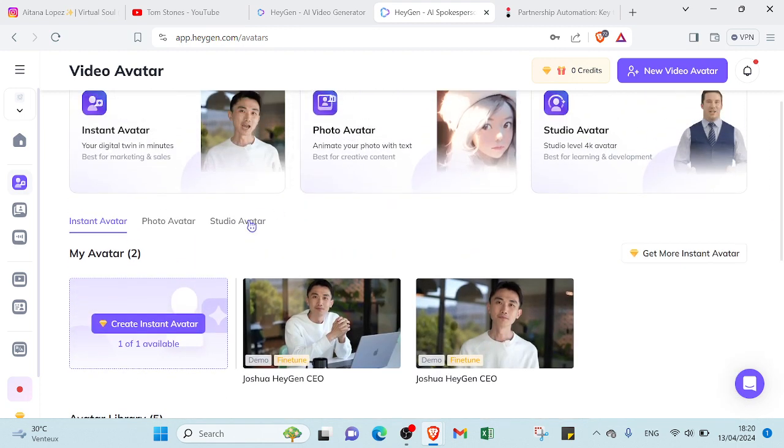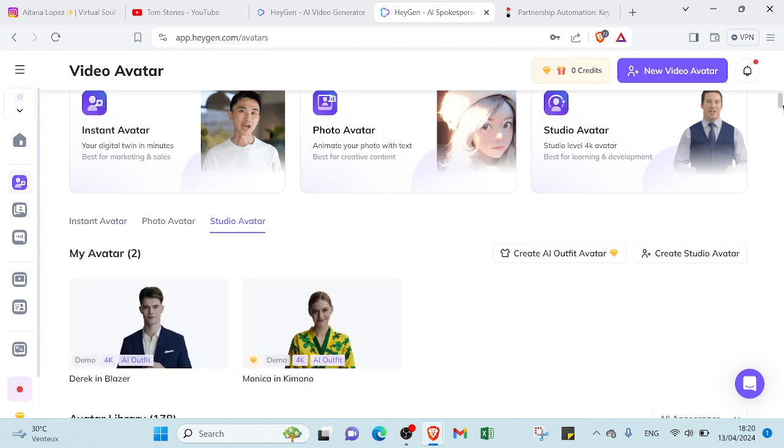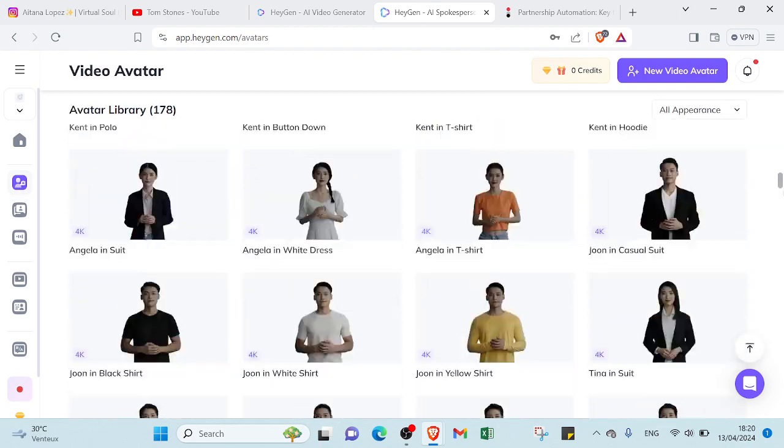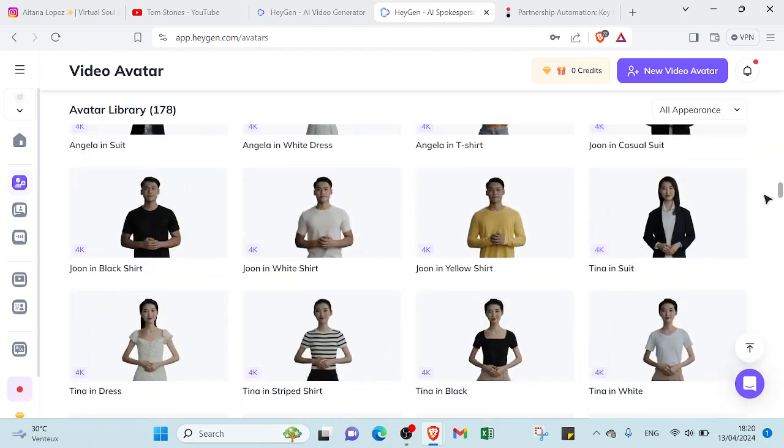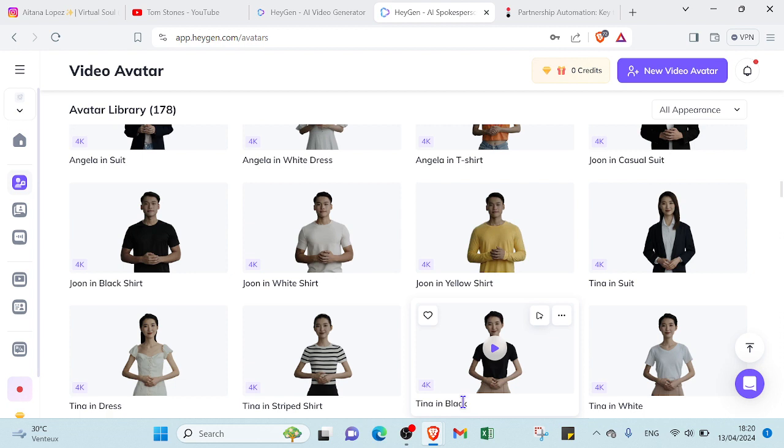For example, let's go to studio avatar to choose an example that we can start with. As you can see here, we have a lot of AI characters. We can choose which one you want. Here we have, for example, Tina in black. And this three dot menu is if you want to edit the avatar or get the avatar ID. This one is if you want to create a video. So we can click over here.